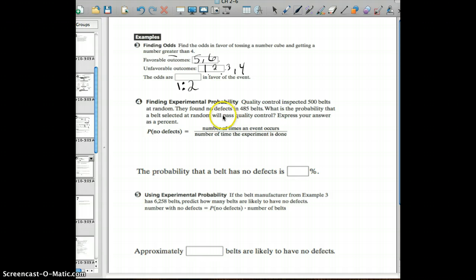So what's the probability that a belt selected at random will pass quality control? So we want to express our answer as a percent. So we're going to take the number of times the event occurs over the number of times the experiment is done, which is 500 times. So we found 485 belts that have no defects over the total number of times we looked at different belts, which is 500. And we can grab our handy dandy calculator and divide.